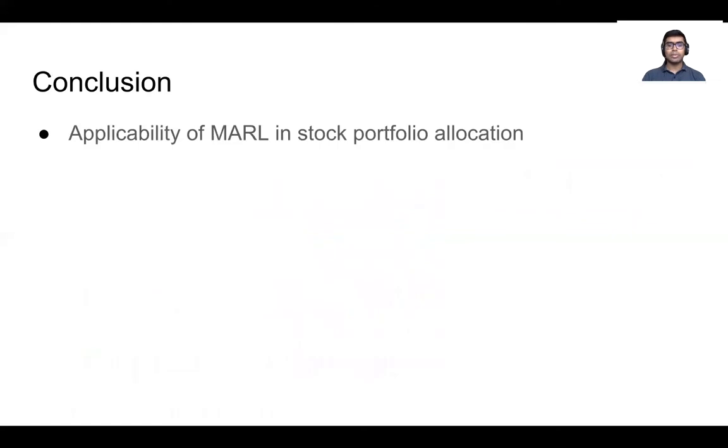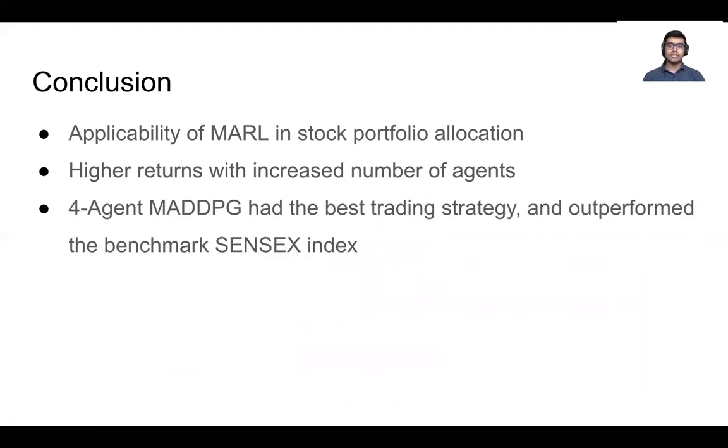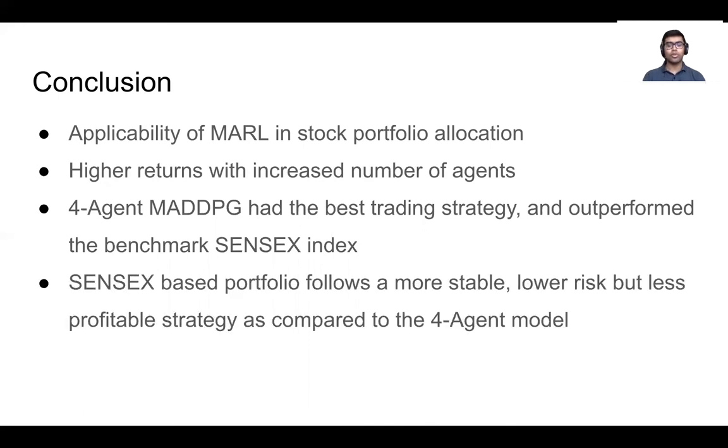We conclude our presentation with a few takeaways. We have shown the applicability of multi-agent reinforcement learning for stock portfolio allocation, a field that is currently underexplored but has a lot of potential. The overall empirical performance of our models improves significantly with the introduction of multiple agents. Our 4-agent MADDPG had the best trading strategy and outperformed the benchmark Sensex index. The Sensex based portfolio follows a more stable, lower risk but less profitable strategy as compared to the 4-agent model.